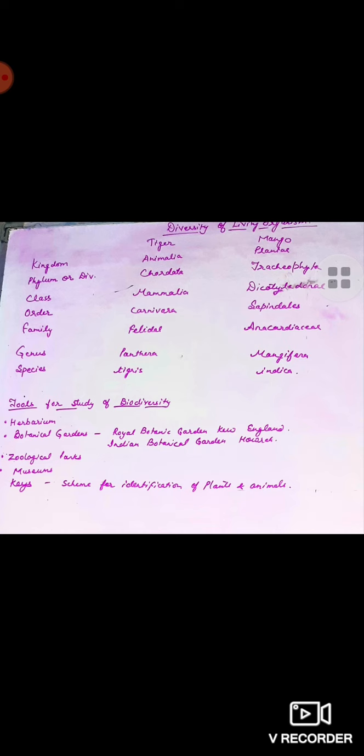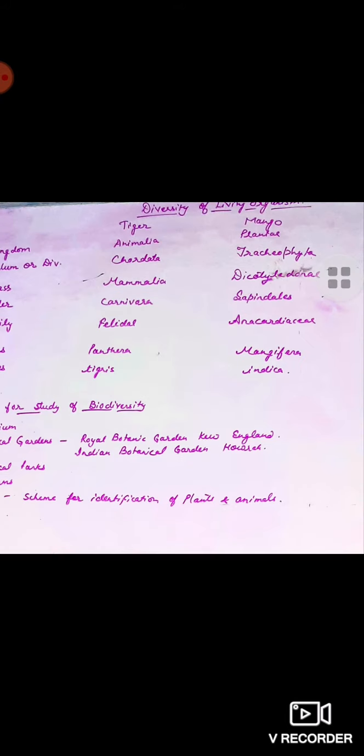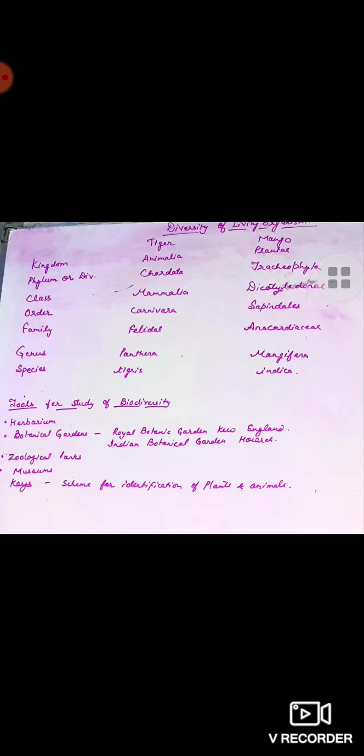So the next category above species is genus. What is genus? It is the taxonomic category higher than the species, and it is a group of closely related species. For example, dog, jackal, wolf, they all come in the same genus. What is the name of the genus to which dog, jackal, wolf belong? It is Canis.